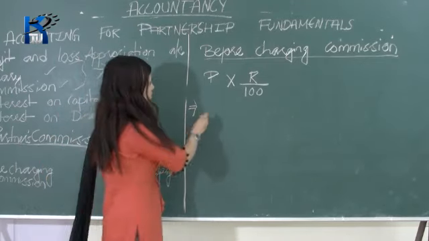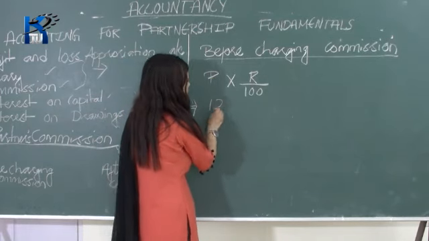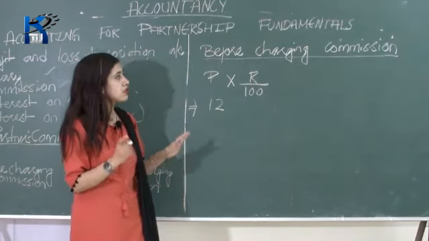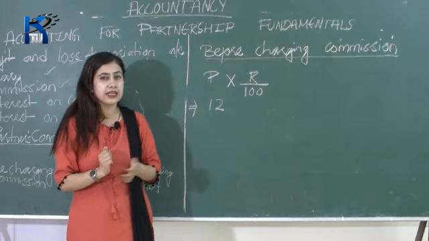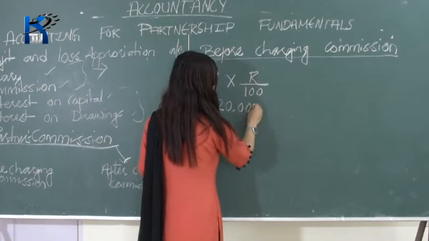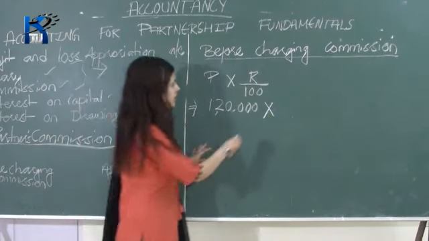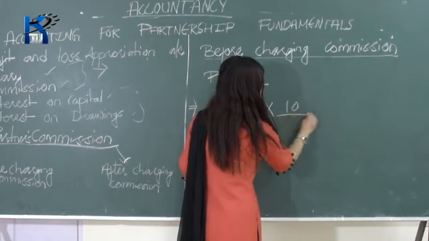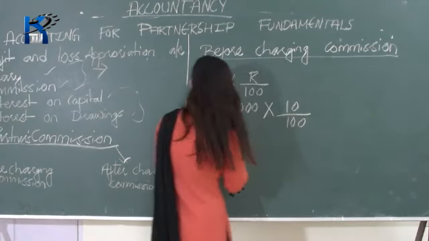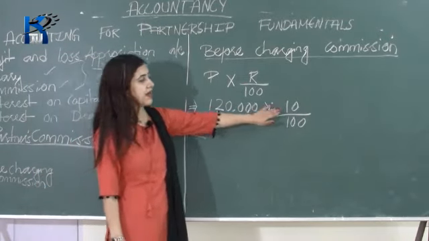So principal is your 1,20,000 because we have to calculate 10% of your net profit, that is 1,20,000. And the rate is given, that is 10%. So 10% means 10 divided by 100. So it's 1,20,000 into 10 divided by 100.